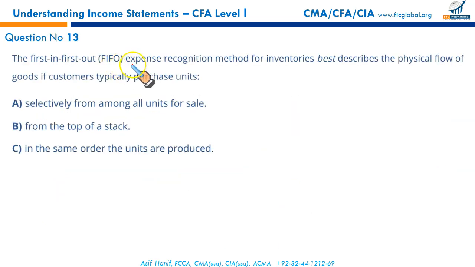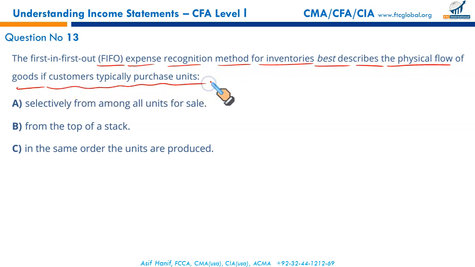The first in, first out method of inventory valuation, the first in, first out expense recognition method for the inventories, best describes the physical flow of goods if the customer typically purchases these units. We discussed that the first in, first out method best approximates the physical flow of goods because the items which we receive first are the items that are issued first, right?